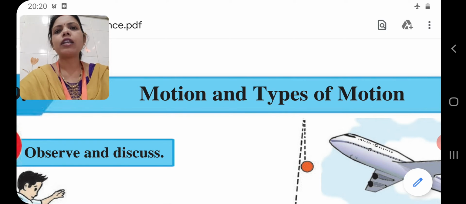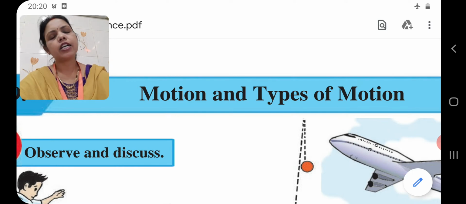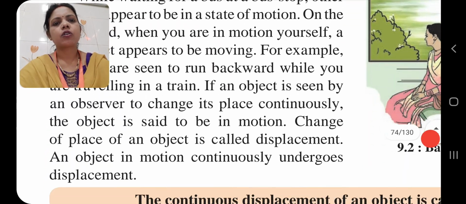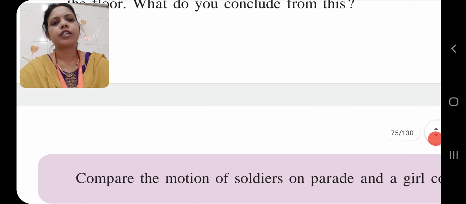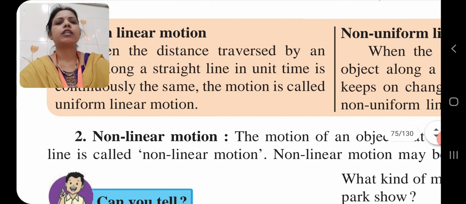In non-linear motion, there are four types of motion. First one, oscillatory motion. Second one, circular motion. Third one, periodic motion. Fourth one, random motion. And related to this, we are going to see motion and its speed. So children, whatever we had completed, we will continue with our next motion, that is non-linear motion.